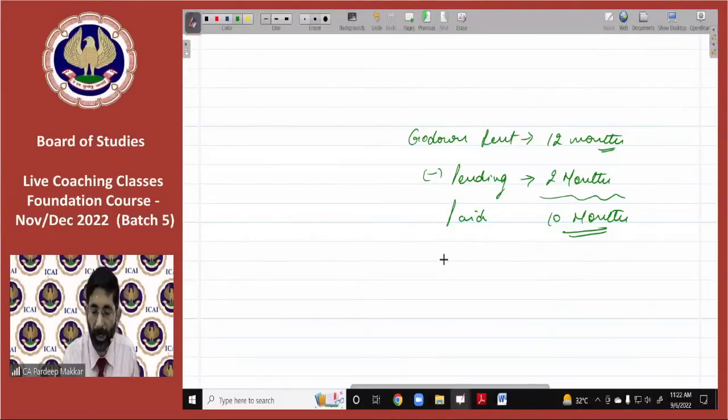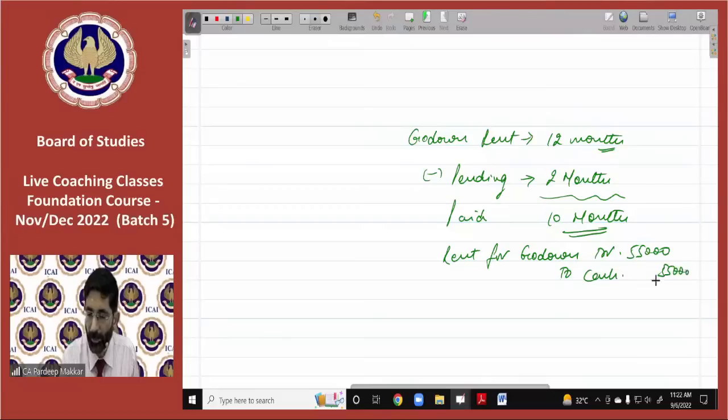When it has been paid, the entry passed is rent for godown account debit to cash, and the amount is 55,000. So this 55,000 is meant for 10 months only, because this entry has already been passed and that is why it appears in the trial balance.